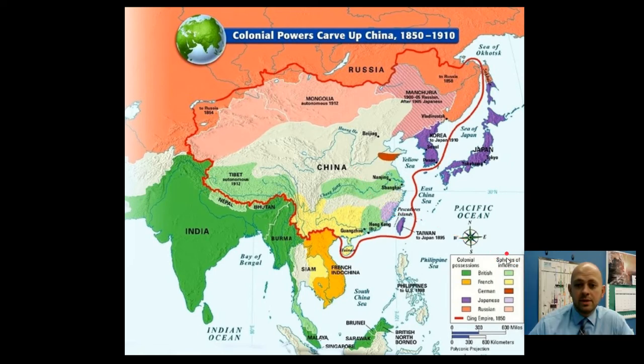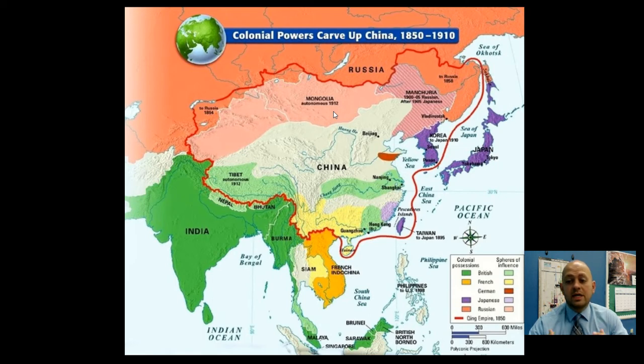What that means is different countries control different parts of China. They didn't want to take over the land and say, hey, this is now our country, but they were using that land as a resource grabber. We don't necessarily want to come in and take it over, but we're going to use it to make ourselves wealthier. So this was the British in the light green, France yellow, light purple was Japan, pink was Russia. They would say basically, hey, we control this area, and anything valuable we're going to get.